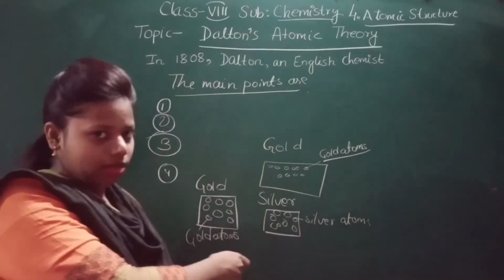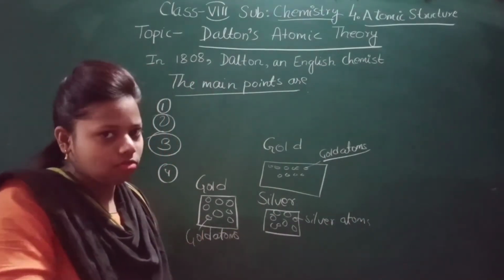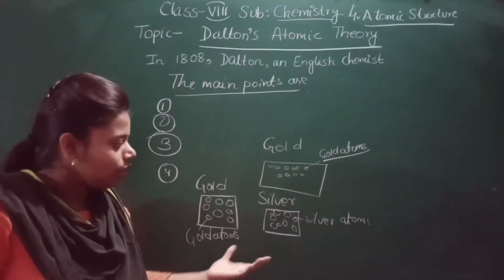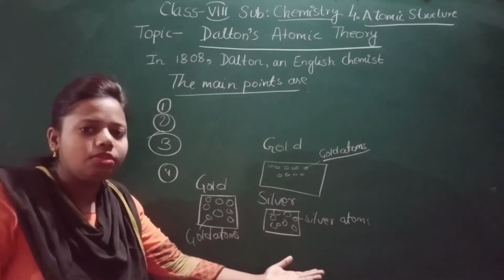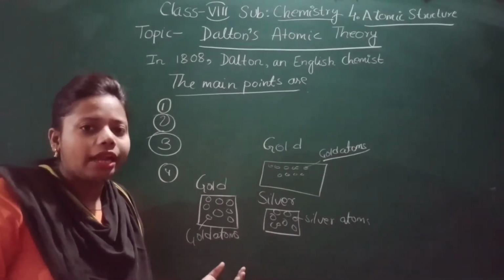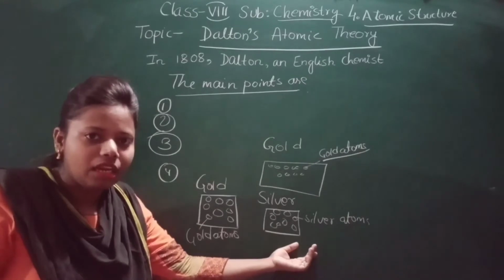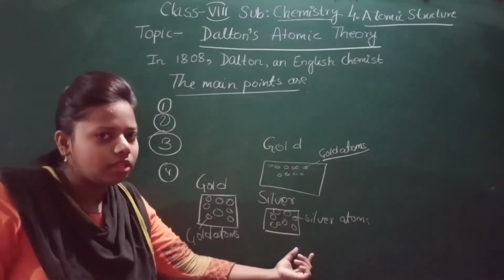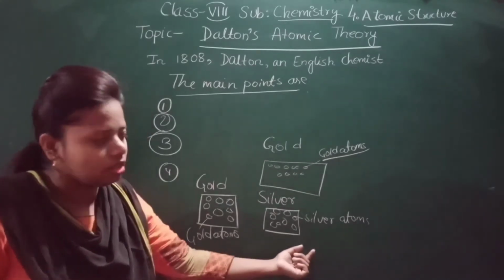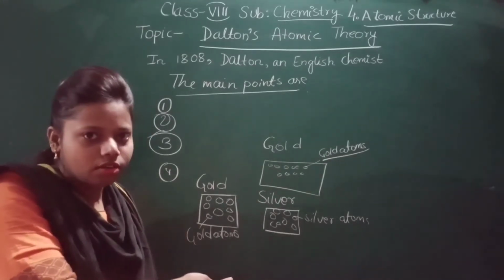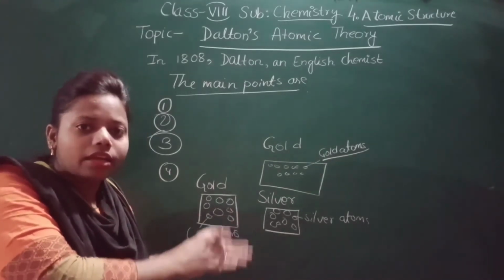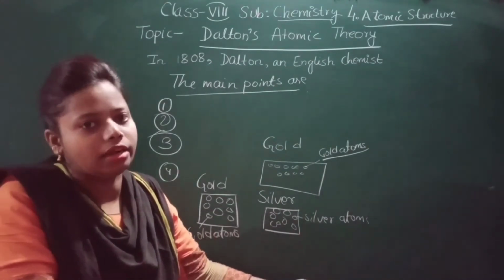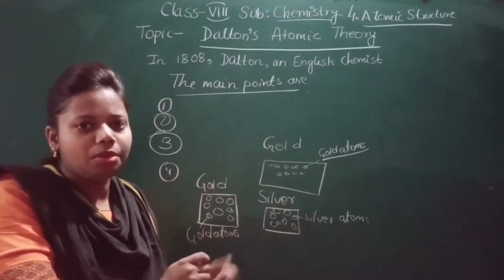In gold, gold atoms will be present, and in silver, silver atoms will be present. So here you can see this one is a gold atom, this one is a silver atom. So the atom of one element is different from the other element. Here gold atoms are there, here silver atoms are there. So they are different, no? They are different. So atoms of one element are different from the atoms of another element.